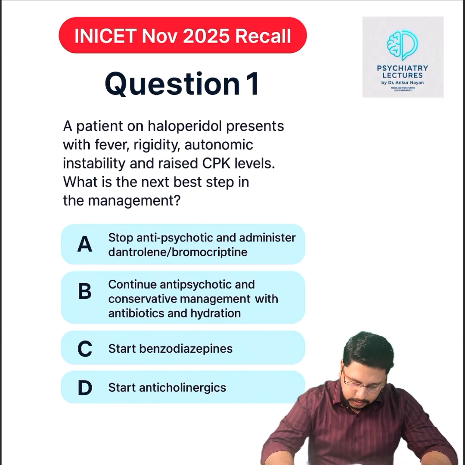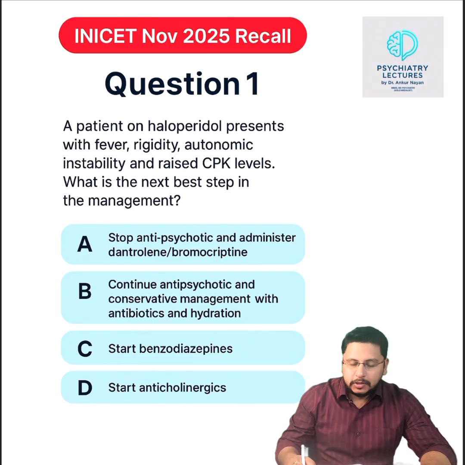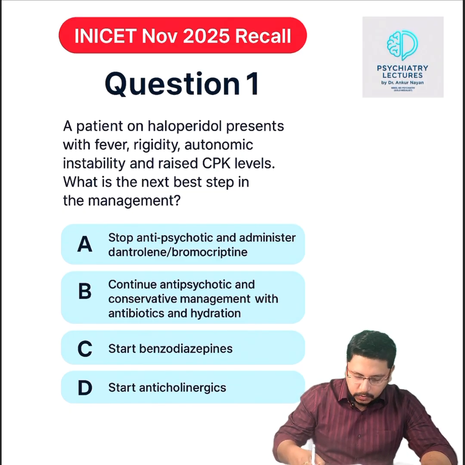The options were A, to stop antipsychotic and administer dantrolene or bromocriptine. B was to continue antipsychotic and conservative management with antibiotics and hydration. C was to start benzodiazepine, and D was to start anticholinergics. So coming to the diagnosis, what is the diagnosis here?